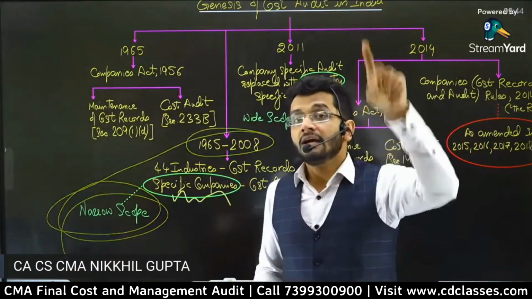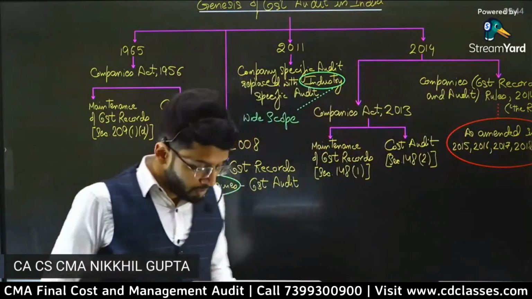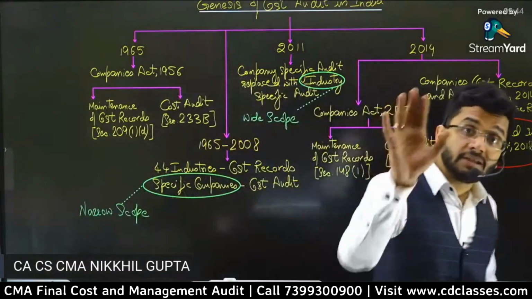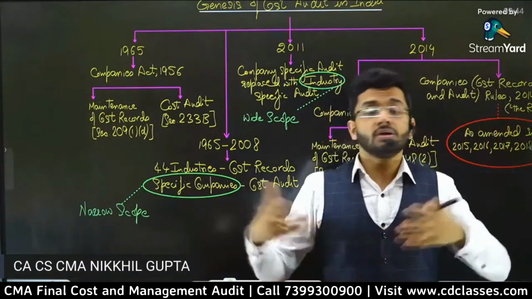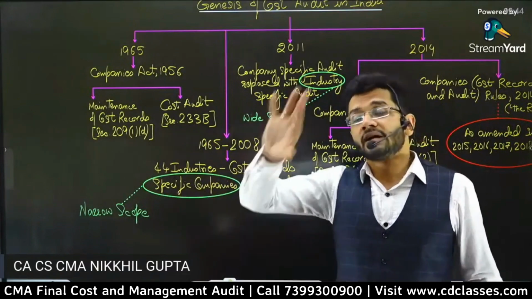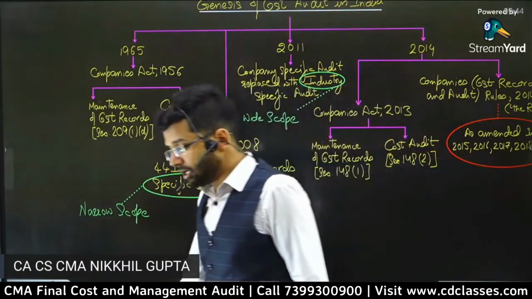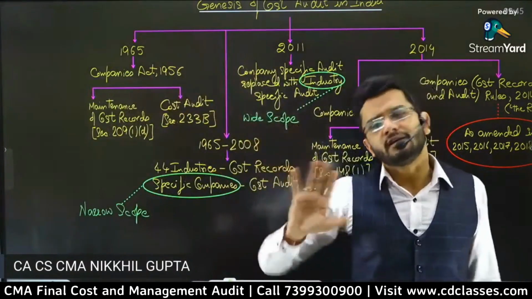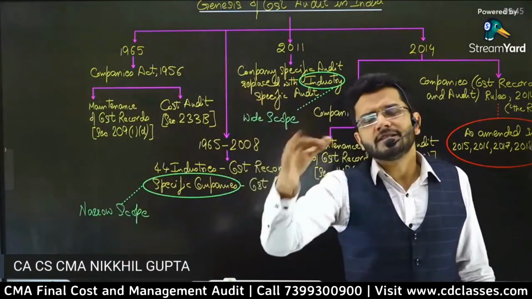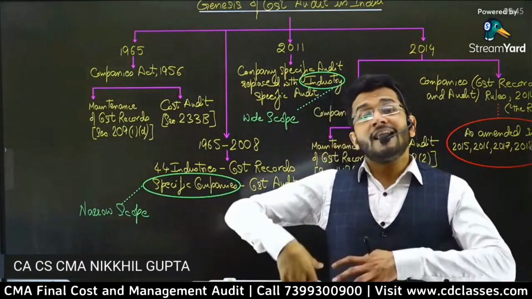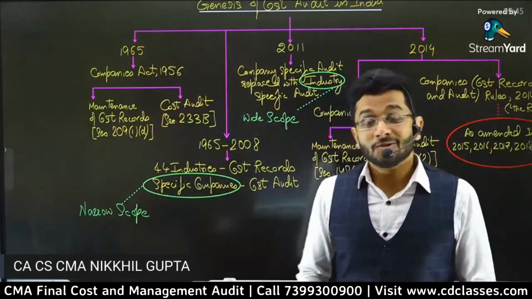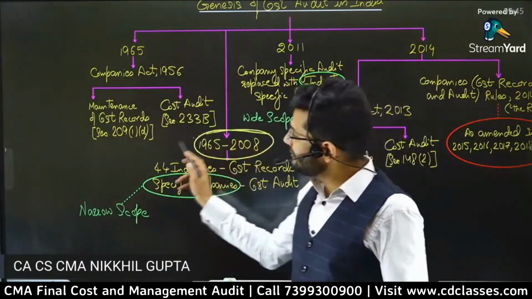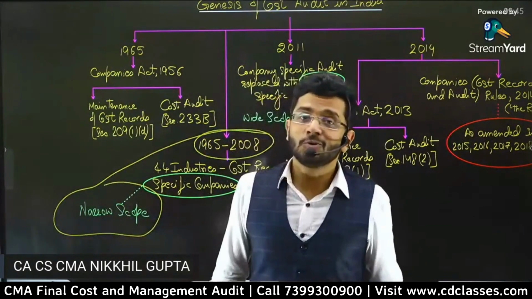Company specific means the company name was mentioned in the cost audit order, and those companies were required to get their cost audit done, and no other company was required to. The companies required were few in number, 30, 40 per year. Only a few companies out of the lakhs and lakhs of companies. So this was the era when cost audit had very narrow scope.